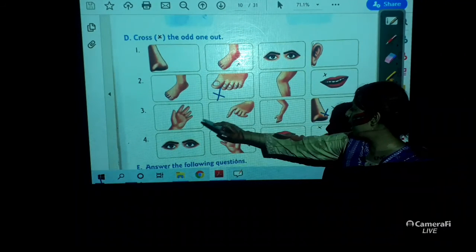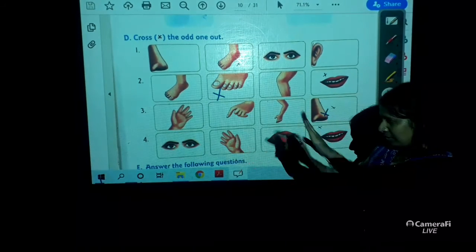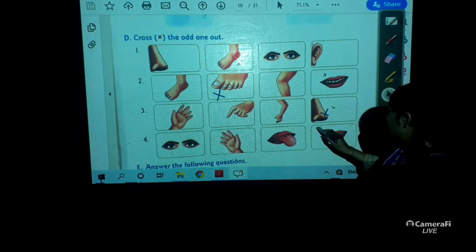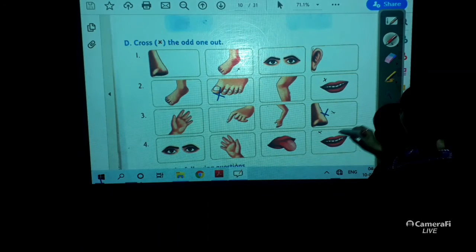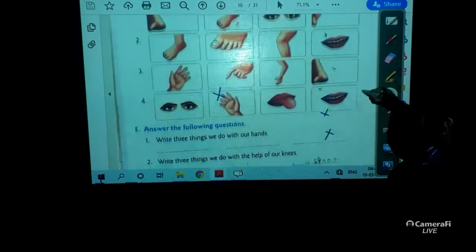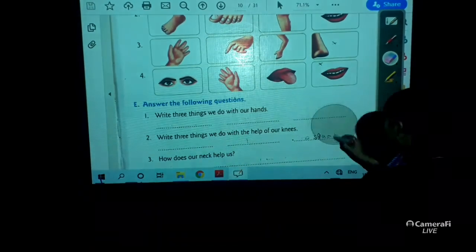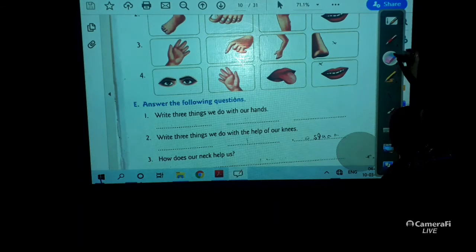Here part of hand. So I have crossed here. Eyes, skin, tongue. So this one I need to cross. So I have put a cross over here. Coming to our next point. Wait, let me rub it for you so that you can understand properly.